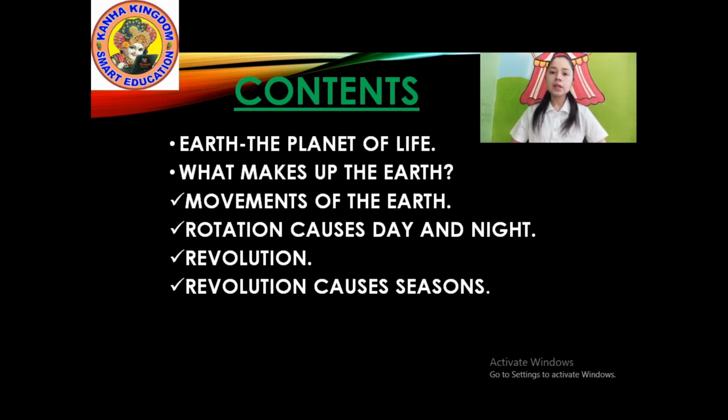Revolution means changes. What type of movement will occur in Earth? Another one is revolutions cause season. What type of changes will come in the summer season? What type of changes will come in the winter season?